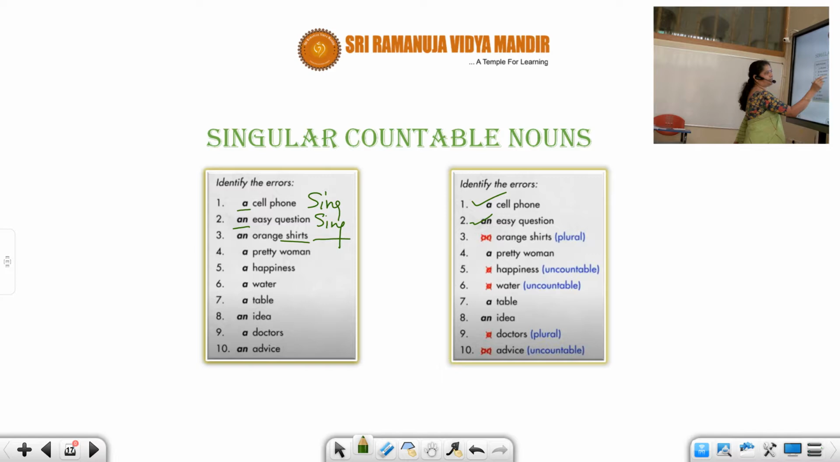Here you have shirts. Can you see? It's plural. I told you singular non-specific only will have a or an. This is non-specific, no doubt, some shirts we are talking about. But we are talking about plural. So because it's a plural, you don't have an article. So round cross. Next one, pretty woman. I'm talking about a woman. How is she? Pretty. Adjectives also will take an article, I told you. So this is singular. A pretty woman. So it's correct, accepted.